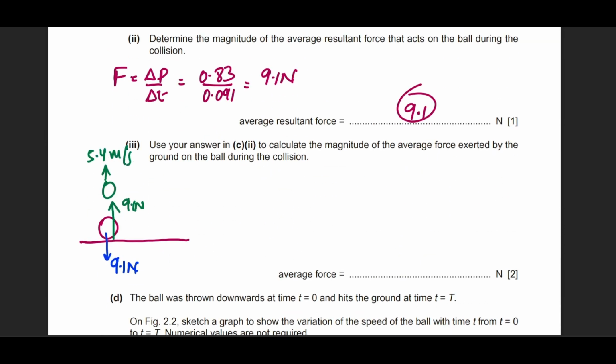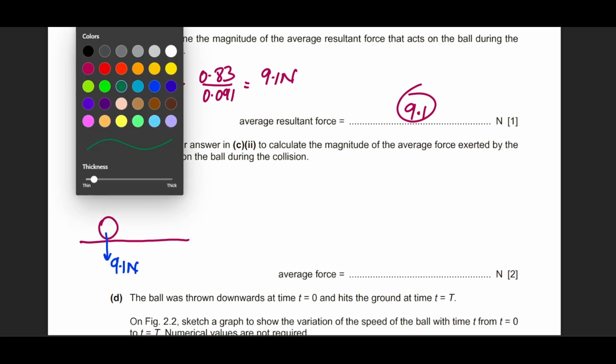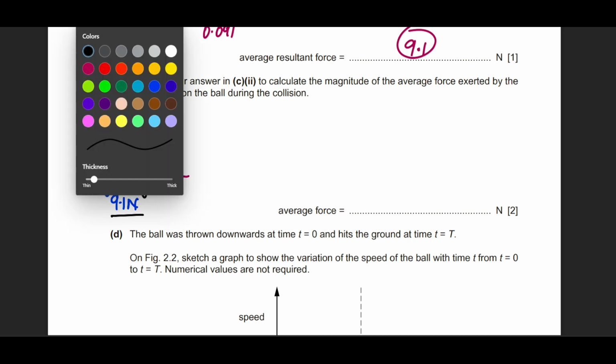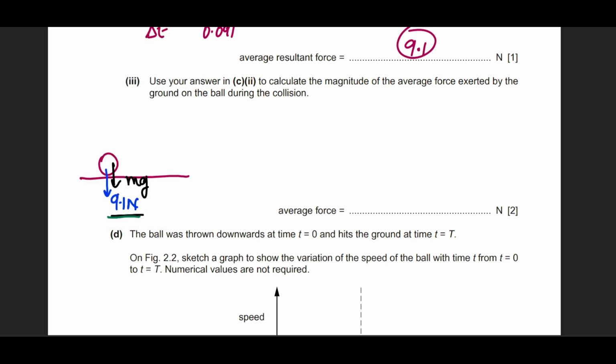But there is a problem. The problem is that we're just thinking about the momentum of the ball. What about the weight of the ball? Is it not acting in the downwards direction? So not only is there a force being produced because of the change in momentum, the ball also has some weight, right? So the ground not only has to exert a change in momentum force, the ground also has to apply a counteracting force compensating for the weight of the ball.